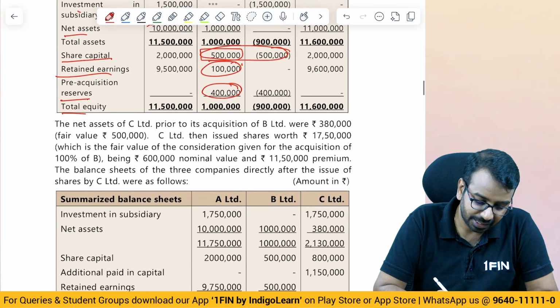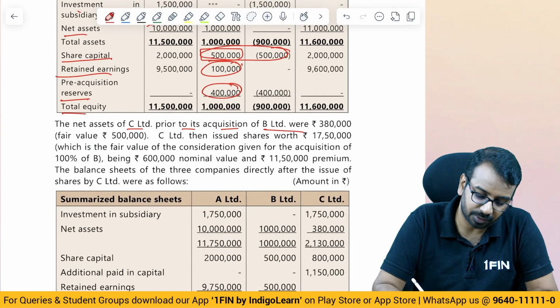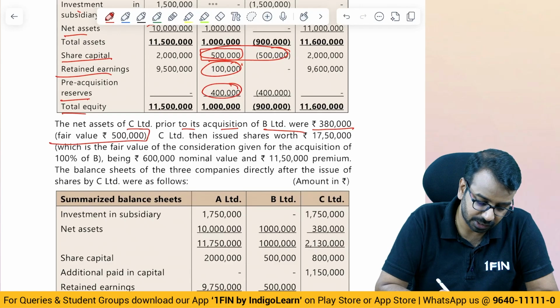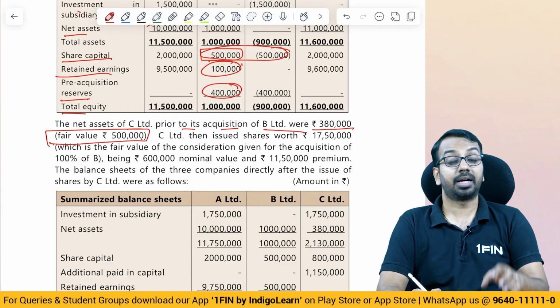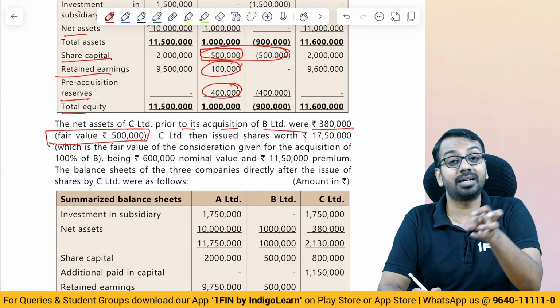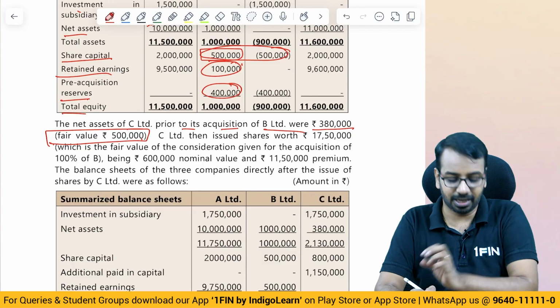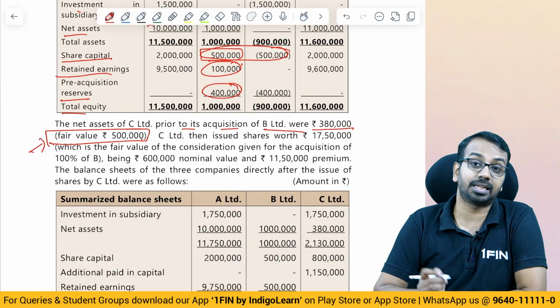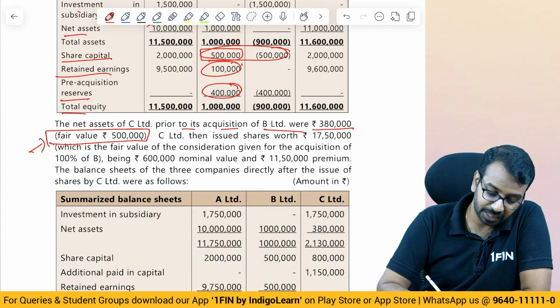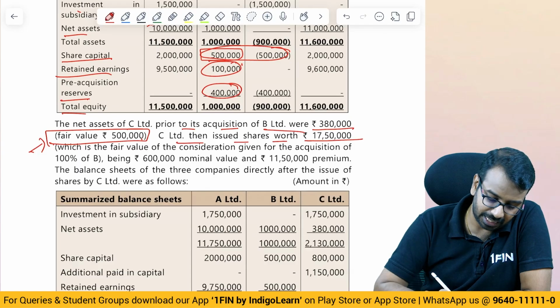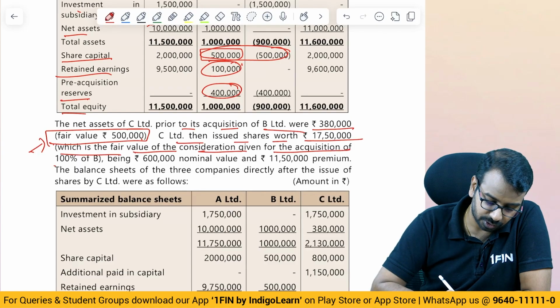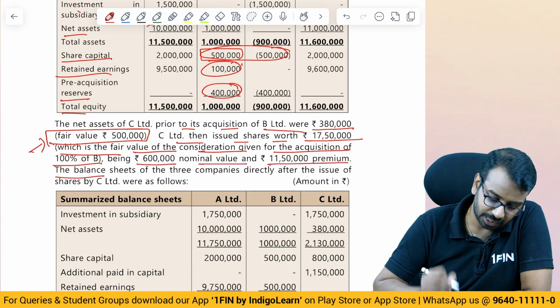Okay. The net assets of C Limited prior to acquisition of B Limited were 3,80,000. Fair value is 5 lakhs. Now, why is this important? Please understand, A has acquired C. Now, A has control over C. So, 5 lakhs is the fair value of net assets which we should consider for accounting. C then issued shares worth 17,50,000, which is the fair value of the consideration given for the acquisition of 100% of B, being 6 lakhs nominal value, 11 lakhs 50,000 premium, and the balance sheets are given below.